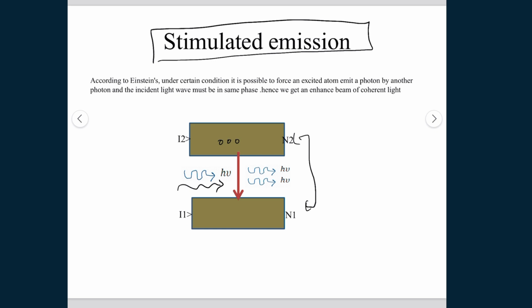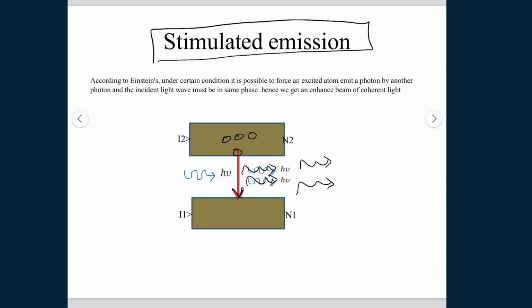For example, we have an incoming photon like this, which stimulates the electron in the excited state, so the electron comes from the excited state to the ground state by emitting a photon. The output will be 2 photons.